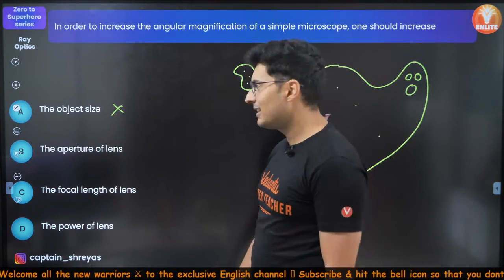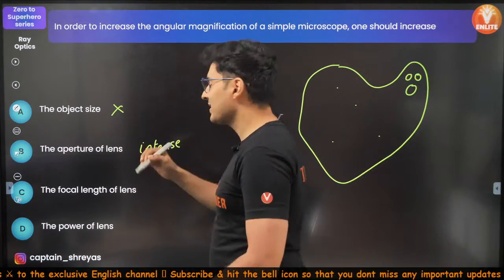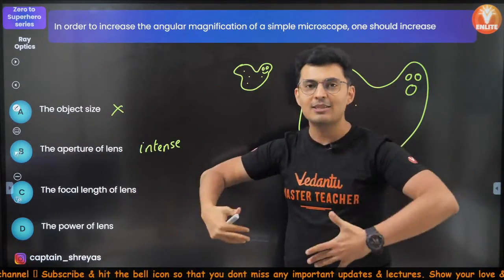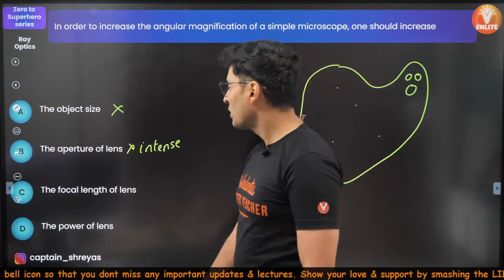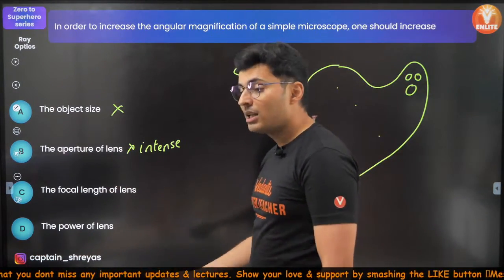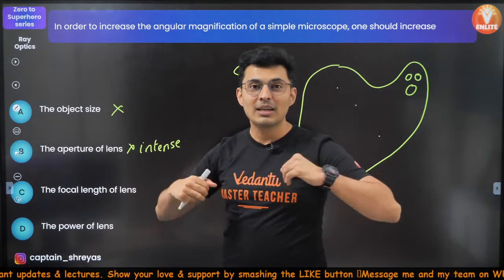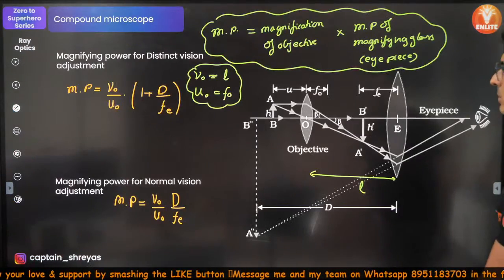Increasing the aperture of the lens will just make it more intense, because it will improve the lighting quality. More light rays will enter, so it will not change the magnification. So this is also wrong. Focal length or power: if you increase the focal length, power will reduce. Always, focal lengths are in the denominator in all the formulas.